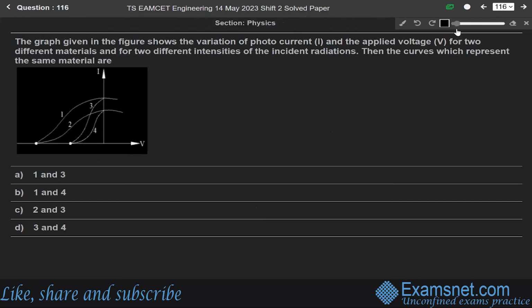Now next question 116. The graph given in the figure shows the variation of photocurrent I and the applied voltage V for the different materials and for two different intensities of the incident radiations. Then the curves which represent the same material are, okay. This question is from the phenomenon of photoelectric effect.